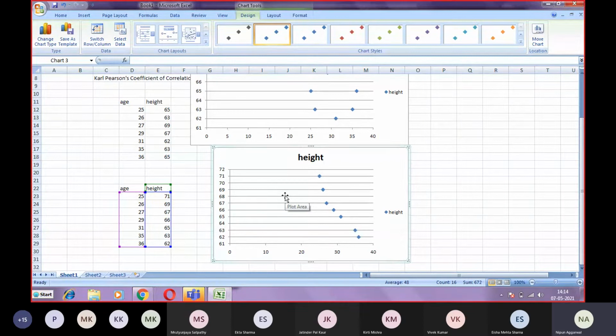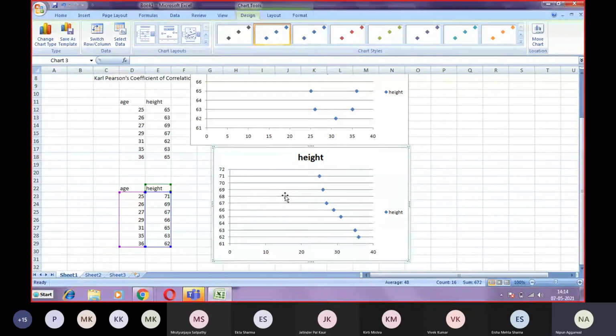But if the points are around a negatively sloped diagonal line, then it is a case of high negative correlation but not perfect negative correlation. So the shape of the curve will determine the level of correlation between the two variables. So that is known as your scatter diagrams.